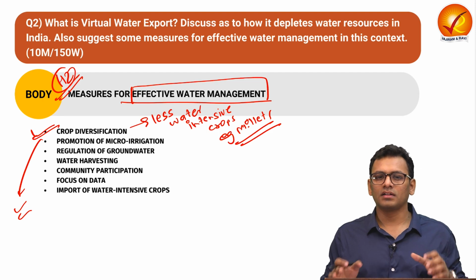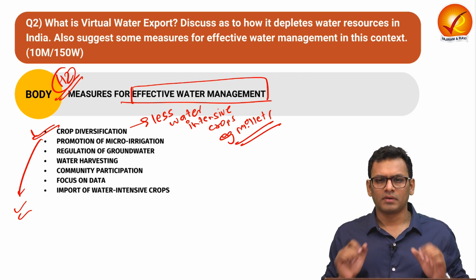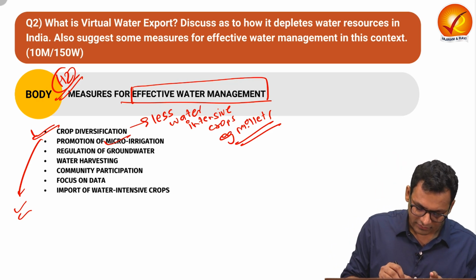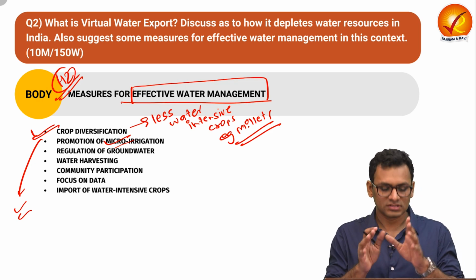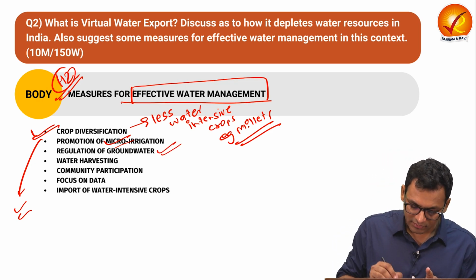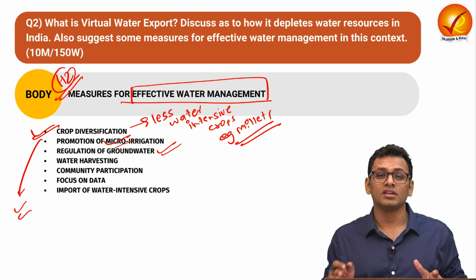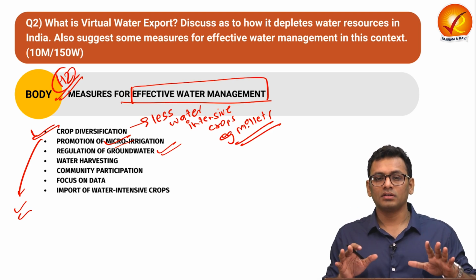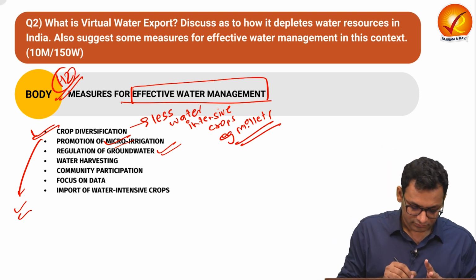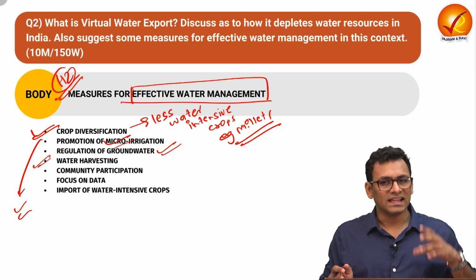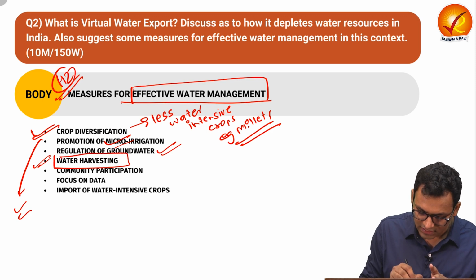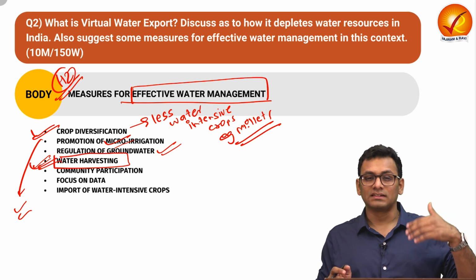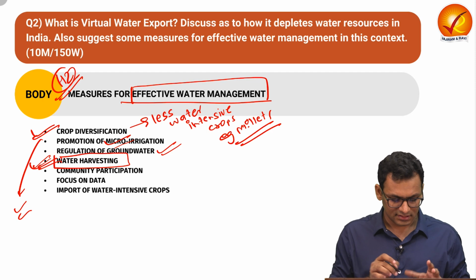You can also talk about how we can promote micro irrigation to ensure that water is not wasted. In the previous part, we saw that there is a lack of pricing for water resources. Over here, we can use micro irrigation structures to ensure that water is efficiently used in agriculture. Apart from that, there must be regulation for groundwater usage to ensure that groundwater is also conserved. You can talk about certain infrastructural units such as water harvesting structures through which we can ensure that water is recycled, reused, and thus conserved.